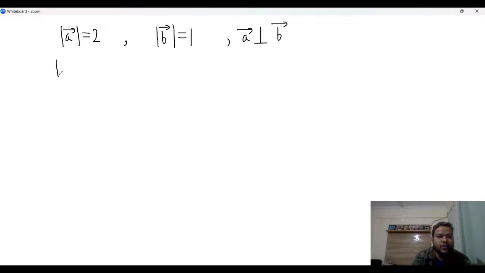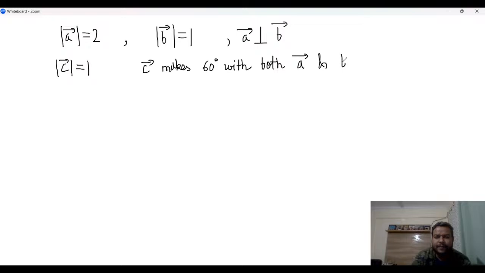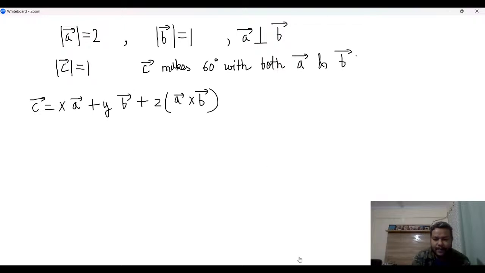So first of all, you should know that mod C is 1, and C makes 60 degrees with both A and B. And it is also given that C is equal to X times A plus Y times B plus Z times A cross B. I think that is the statement of the problem, right? And then we have to find all sorts of relations between X, Y, and Z.